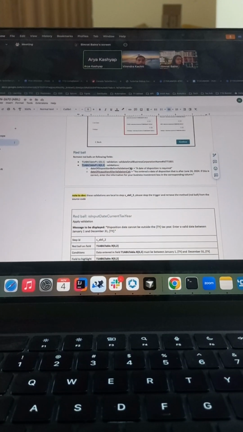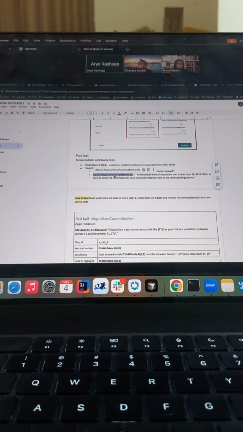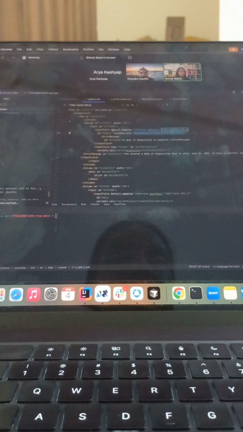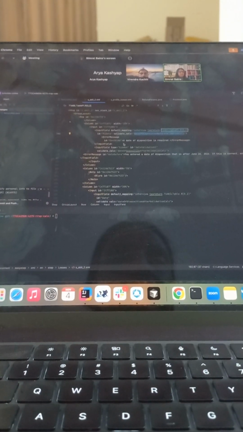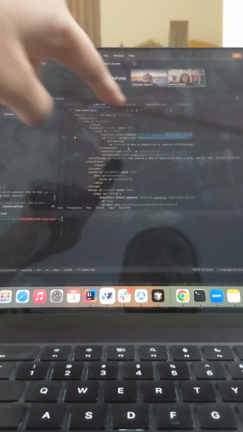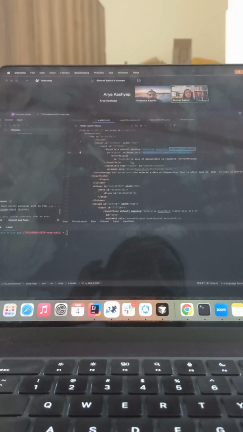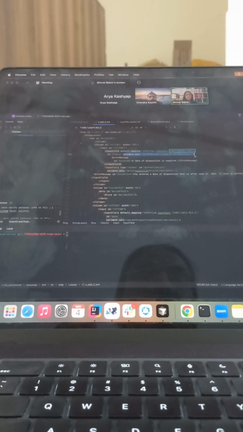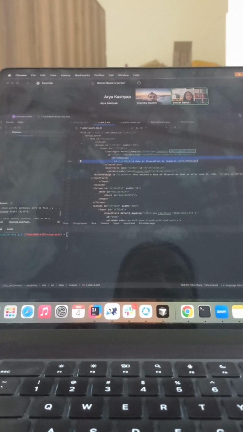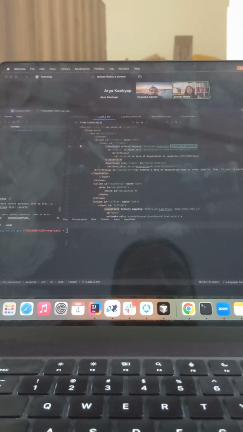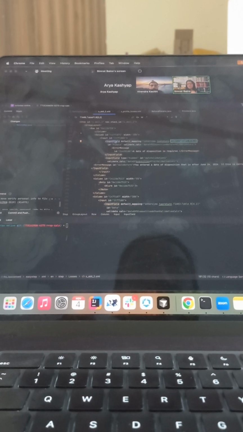Will we put this field as empty? No, the field would be there. This is an input field. So if you just remove the validate calc and this error message here, the field would still be intact. The user can enter information, but we just won't validate anything on that field.